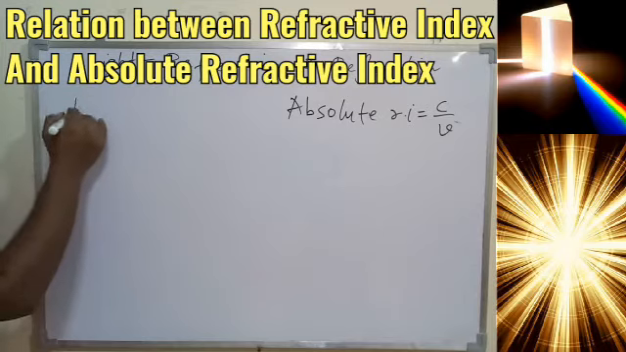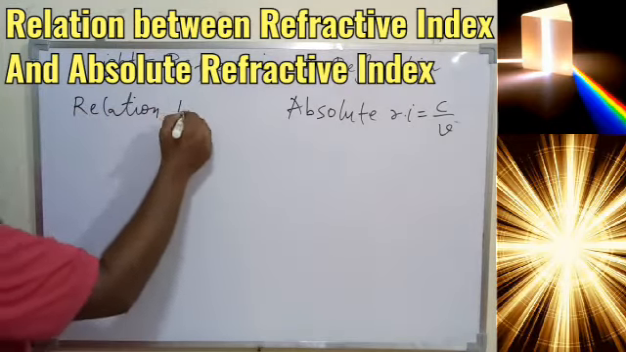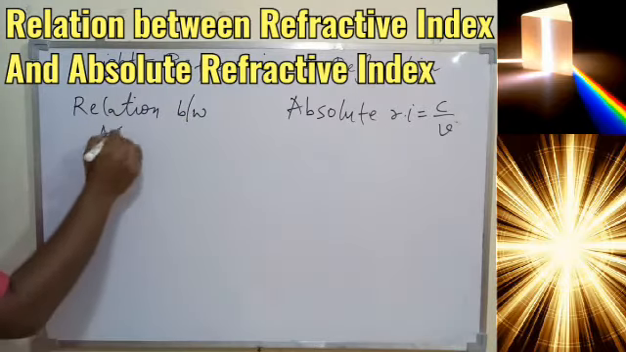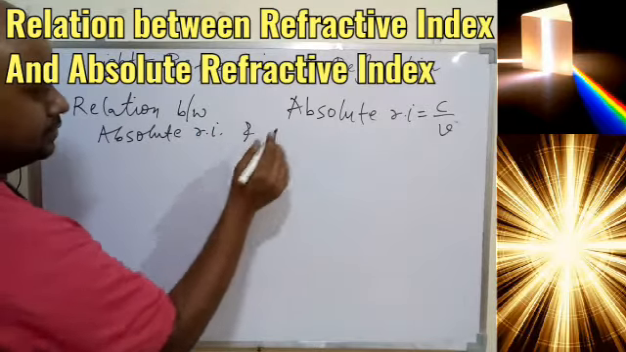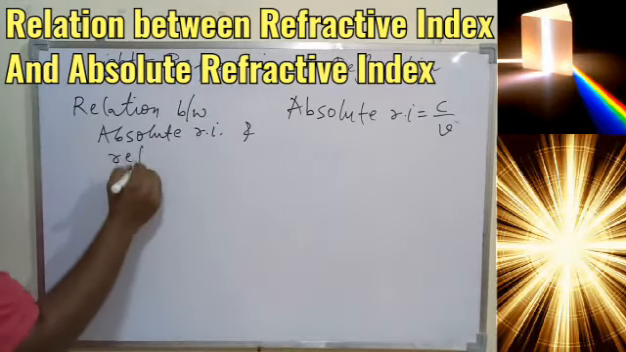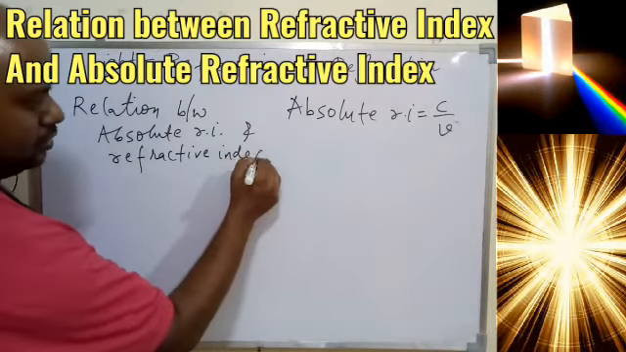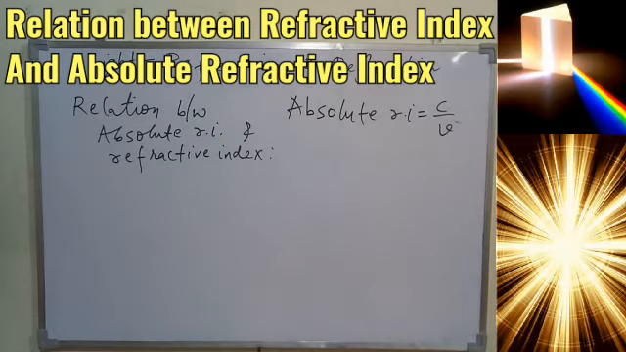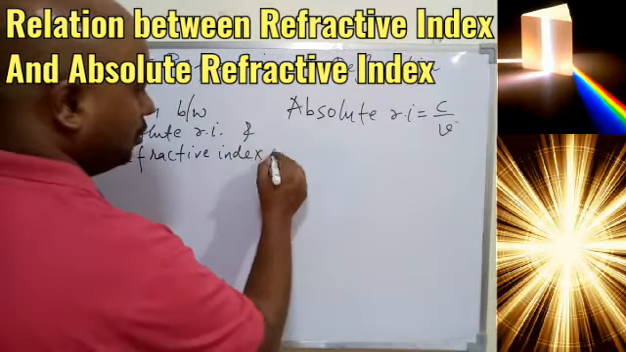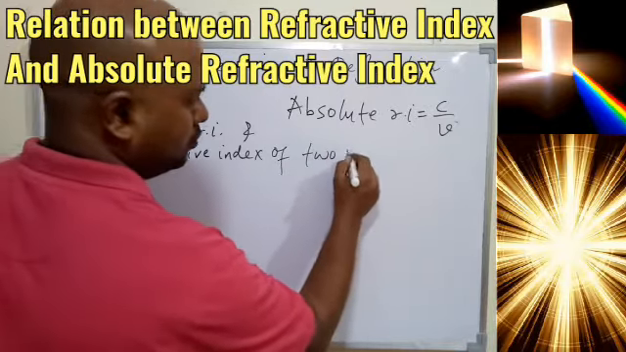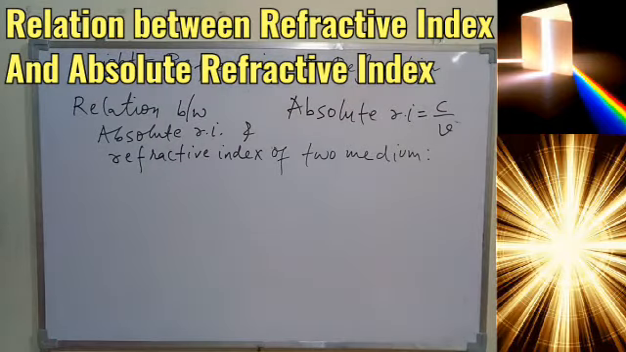So what we are doing, we are trying to find the relation between absolute refractive index and refractive index. So you'll understand, don't worry. So overall, of two medium. So we are having two medium.